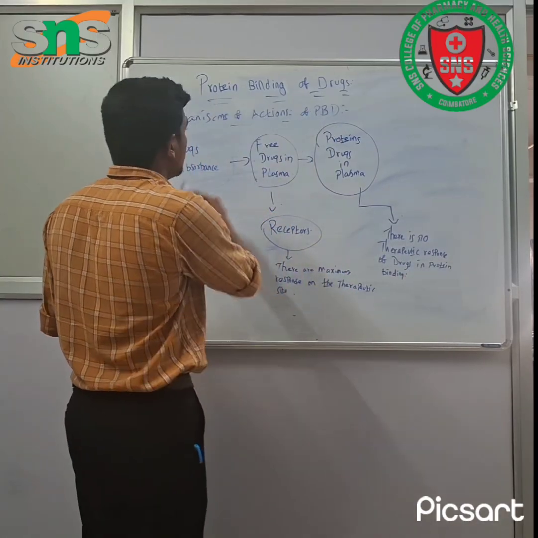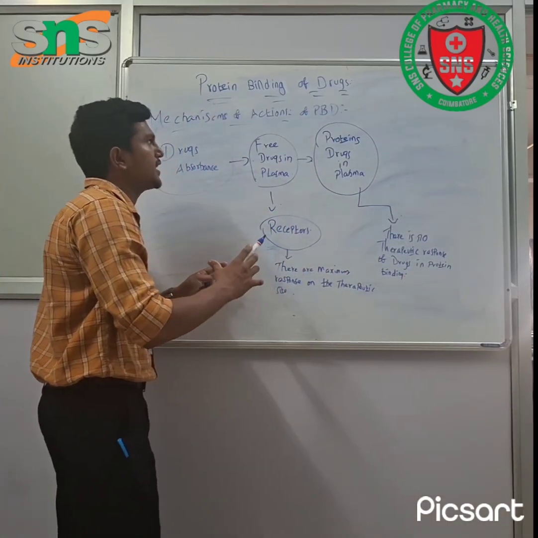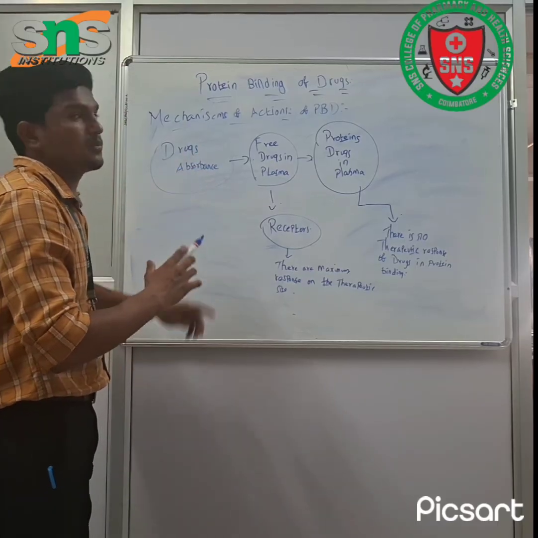These are the mechanisms of action involved in the protein binding of drugs.